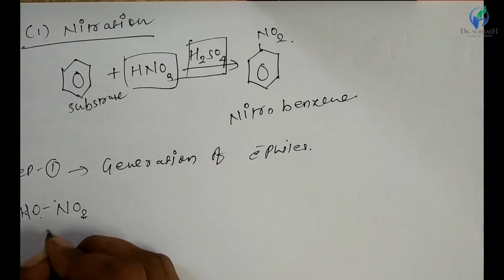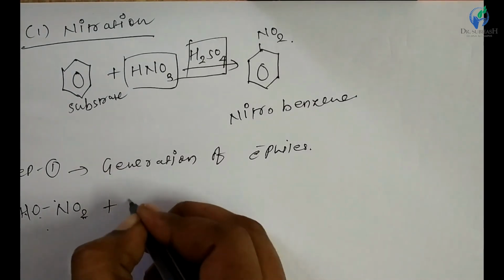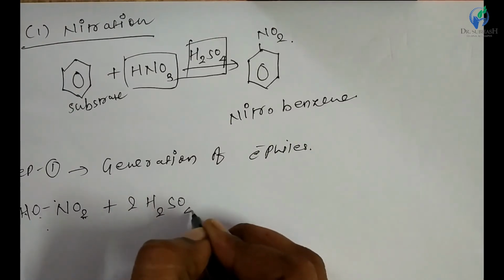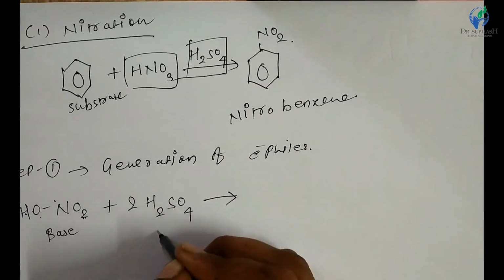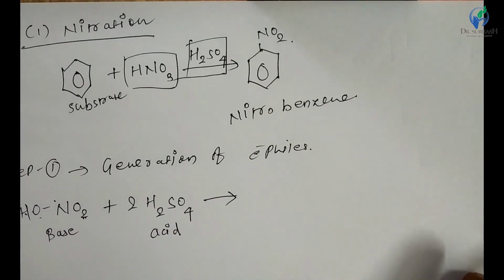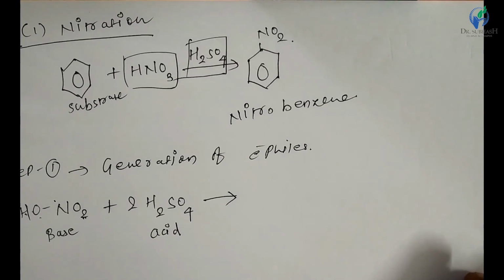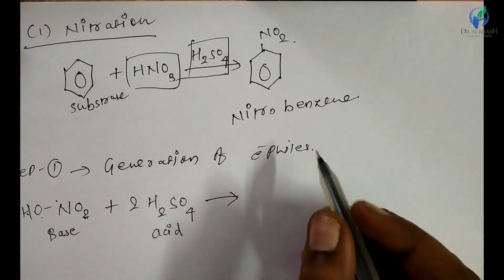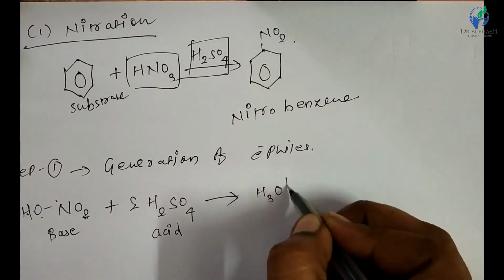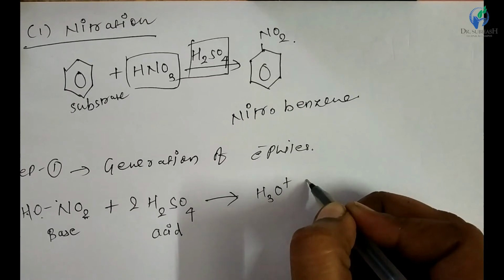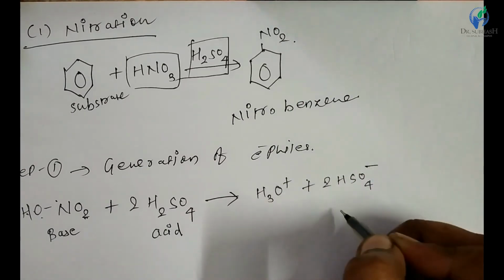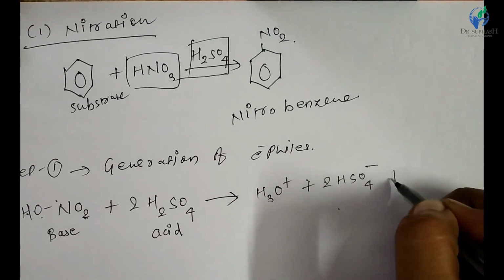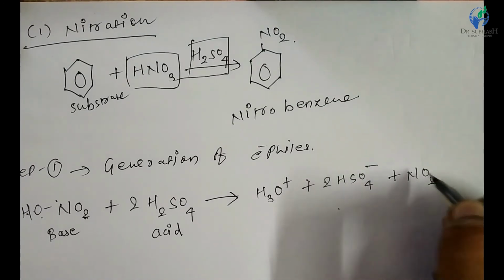HNO3, this one is nitric acid, reacts with 2 molecules of sulfuric acid. In this, nitric acid acts as a base and sulfuric acid acts as an acid, because of the strong acidity of the sulfuric acid, it causes the destruction of the nitric acid and it is converted into H3O plus, that is hydronium ion, plus 2HSO4 minus, that is bisulfate ion, and plus NO2 plus.